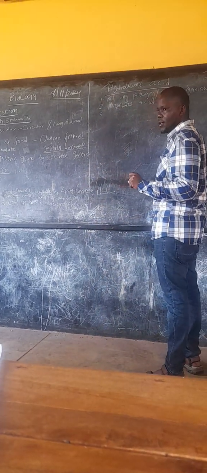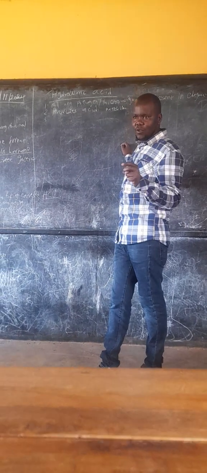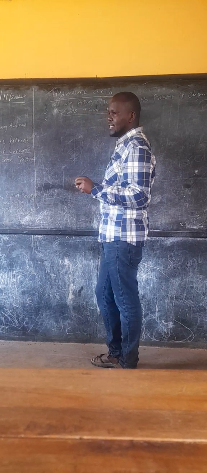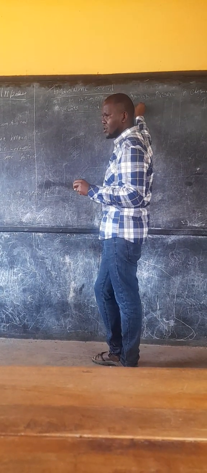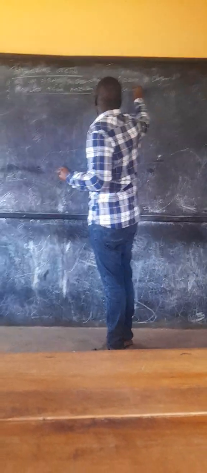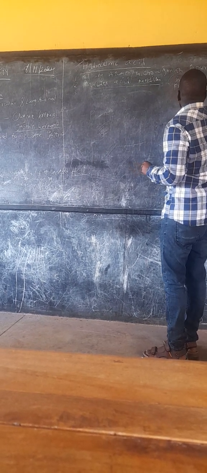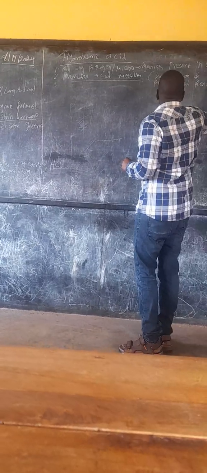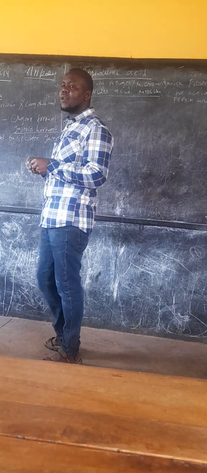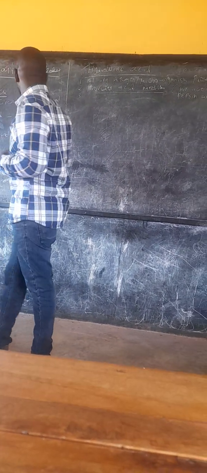In the stomach, pepsin and renin work only under acidic condition. And what provides this acidic condition? Hydrochloric acid. We are saying it is for the action of pepsin and renin. I said renin should be spelt with a double N. That is renin.